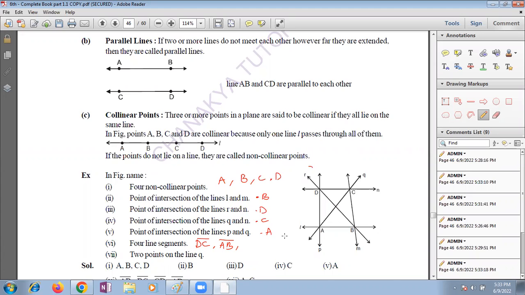Ma'am, I didn't understand this question. See, can we go like that? AD? Yes or no? Ma'am, AD we can go, and then we can also go BC. BC or DC, BC also we can take. Very good. These are the four line segments.